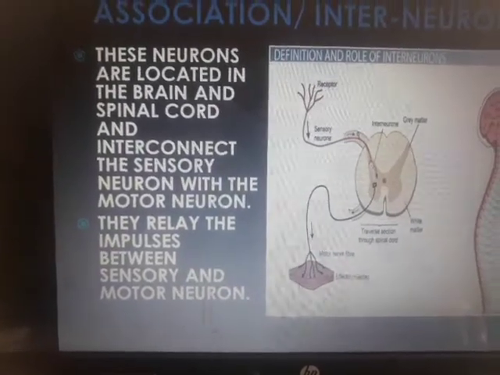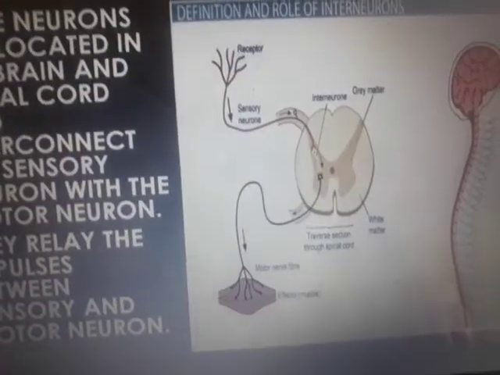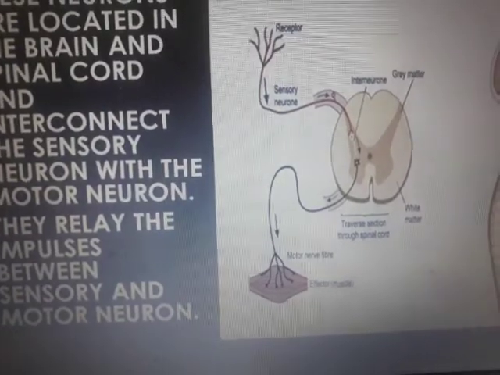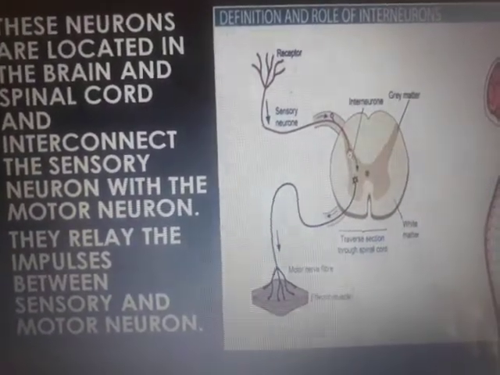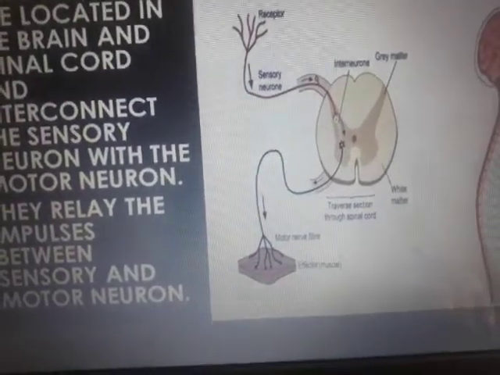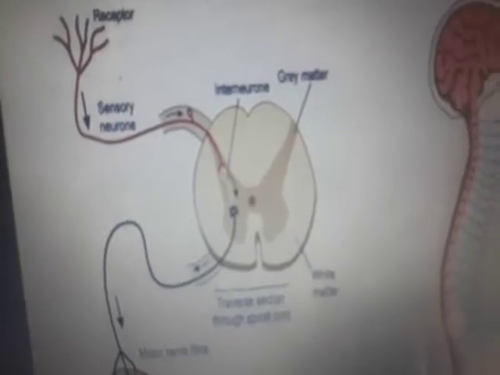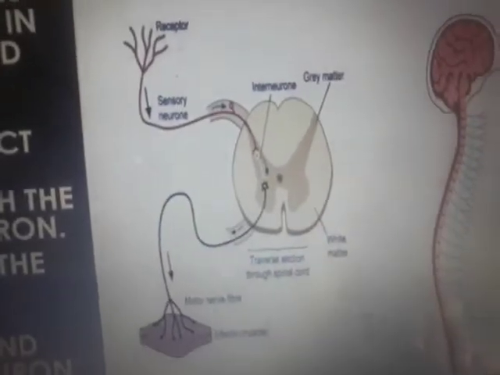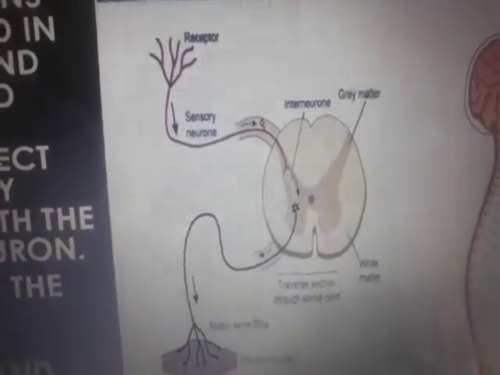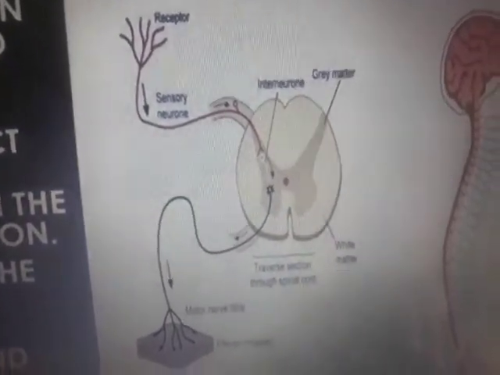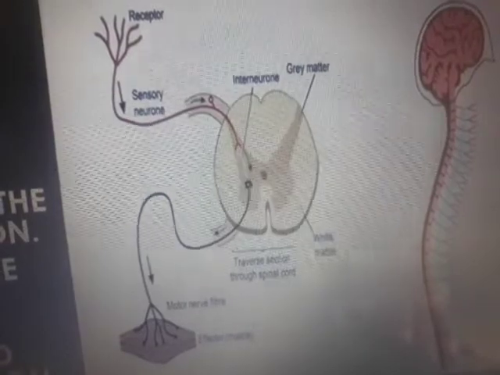Yes, this is very important, children. Whichever part of the body the sensory neuron is in, it goes through the spinal cord, and in the spinal cord is this interneuron. Now when a particular part of the body receives a sensation through the sensory neuron, it will go to the brain.